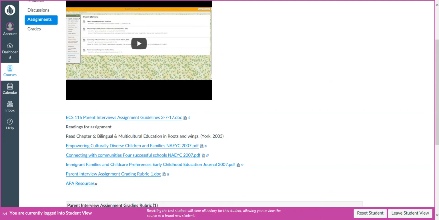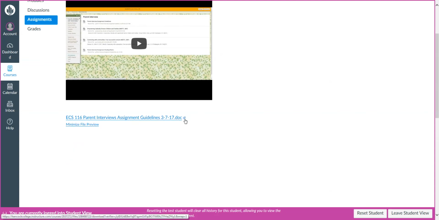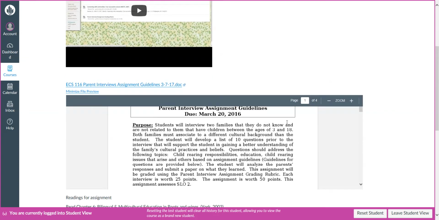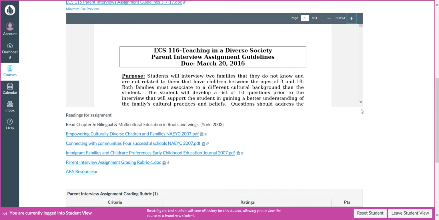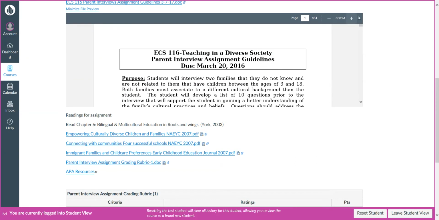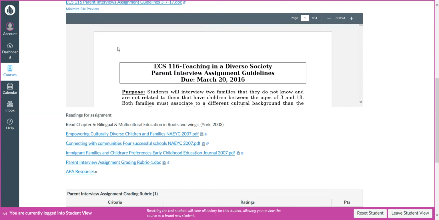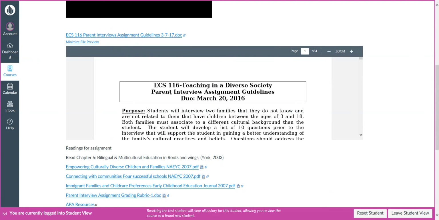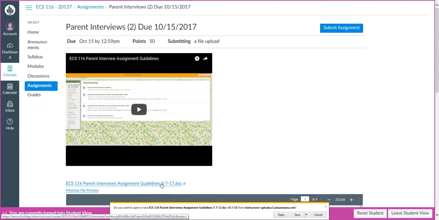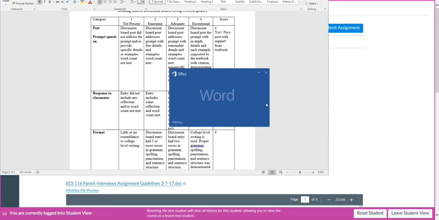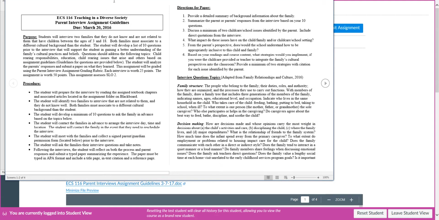Oops, got all my very special stuff showing there. We're going to take a peek at the assignment guidelines. I'm going to make it visible so we can see it. Know that you can also save it to your computer or print it. I want it to be full size, and I don't know how to do that. I'm not stopping because I want you to see me struggle through this. I'm going to open it this way. I'm just going to go to open, and I hope that you're seeing my screen. It appears that we are.